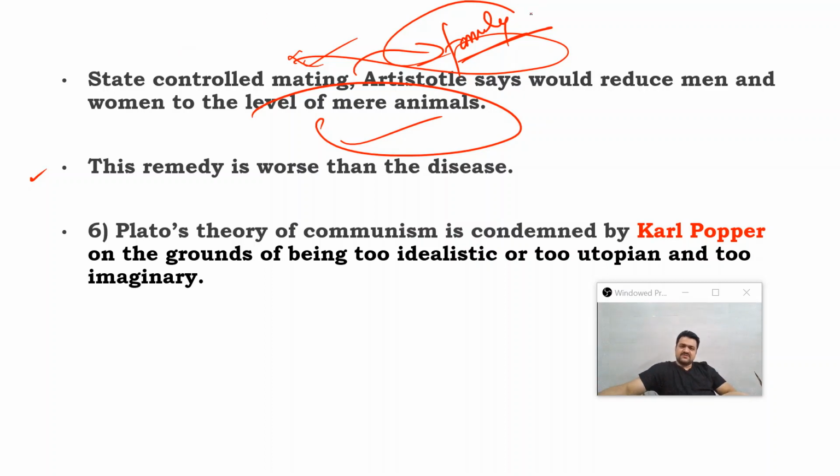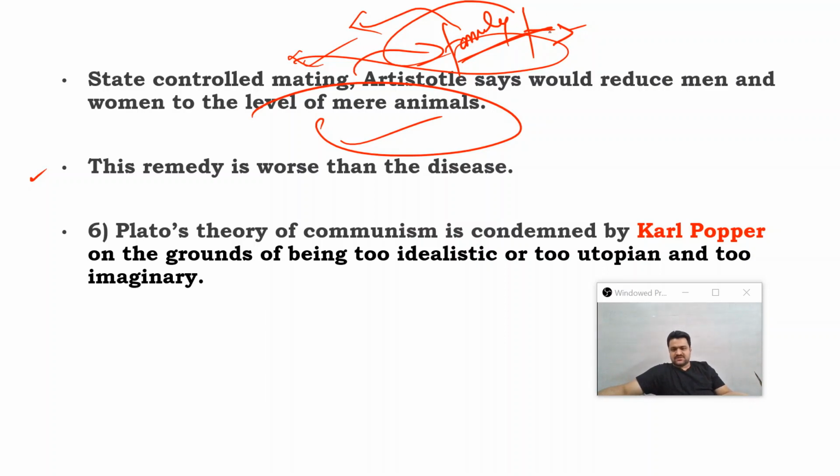Sexual gratification is actually the basic function of family. Now, if you do away with the institution of family, then the basic instinct of human beings, one of them being sexual gratification, is going to be controlled by a state, of course, for the purpose of producing the best offsprings. But even then,